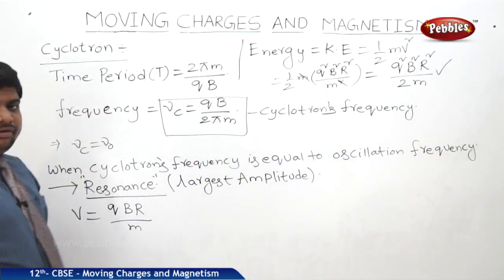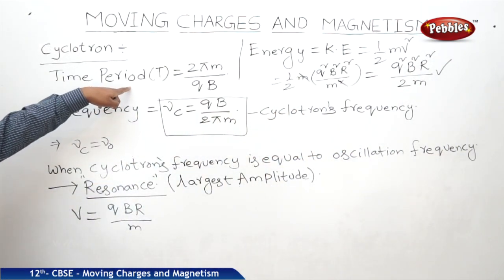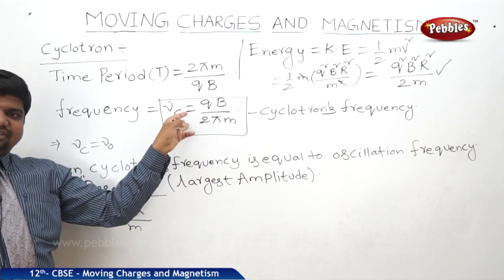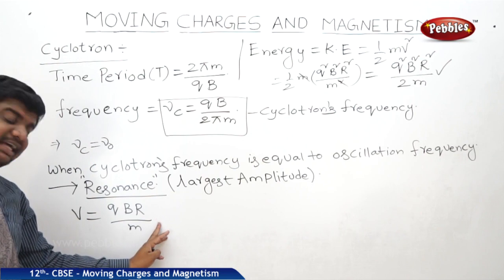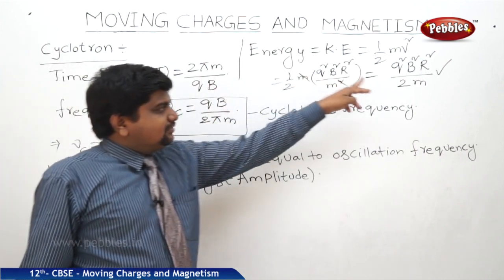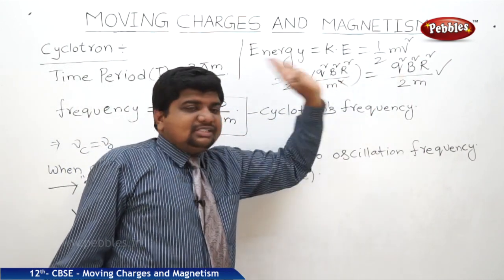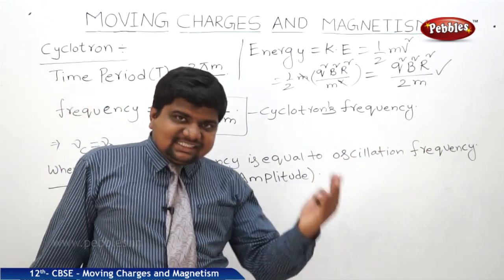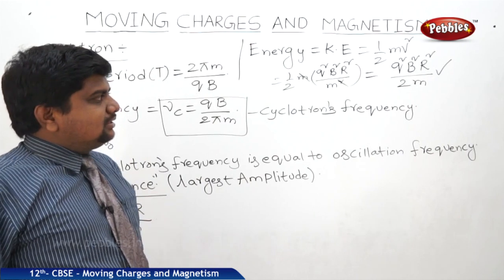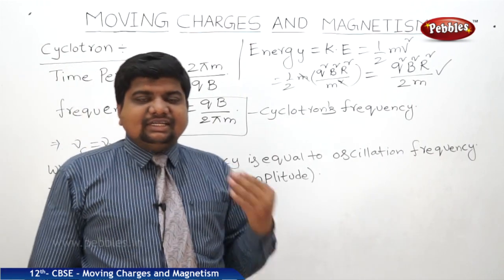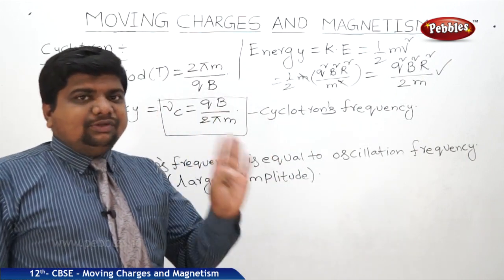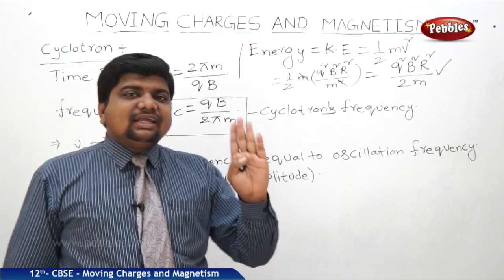So in cyclotron, this much of time period will be possible for the charged particles, this much of frequency is possible, this much of velocity is possible, and this much of energy is possible. With this much energy, the charged particles which are excited will take the bombardment, they will participate in reactions with the nuclear elements. That is called nuclear reaction.